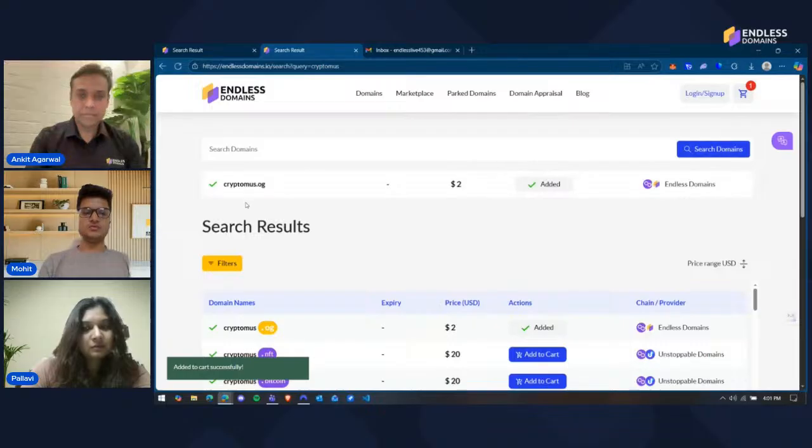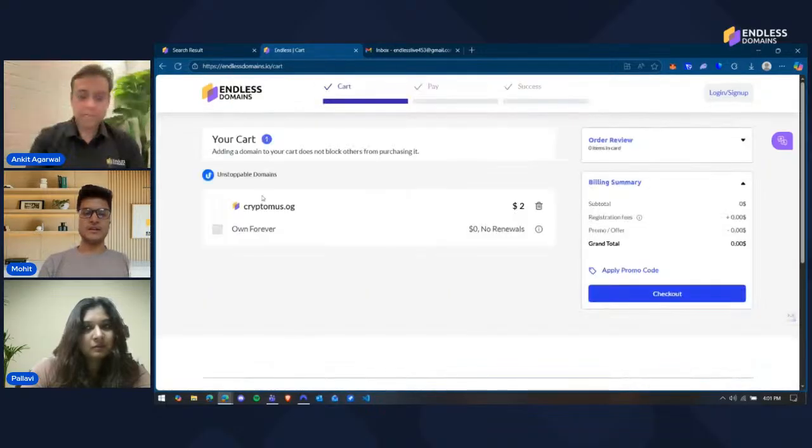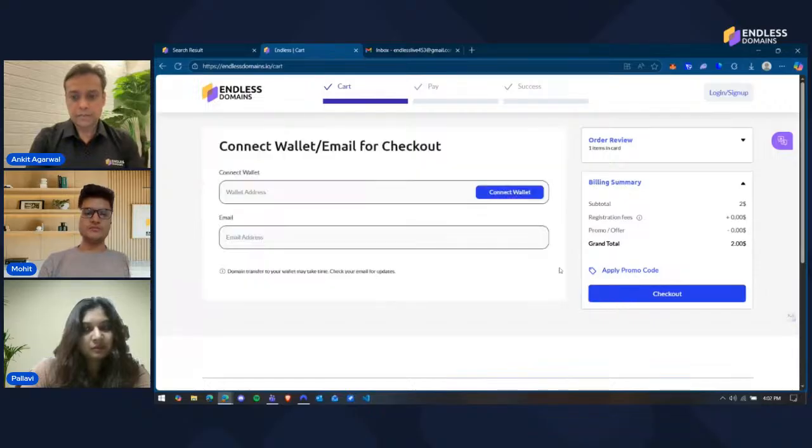And to buy this domain, I need to first go to my cart, right? So this is the domain I added to my cart. I need to click this domain. Obviously, there are no renewals on this one. If there are promo codes that you have, you can apply any discount over here, and I'll go ahead and check out. After clicking checkout, the first thing you see here are two fields that you need to enter in order to purchase the domain.